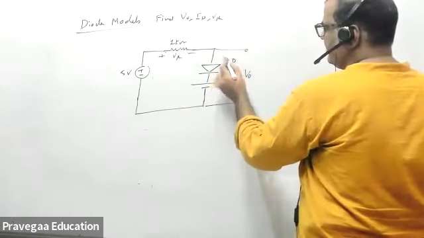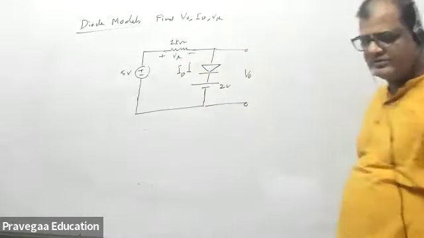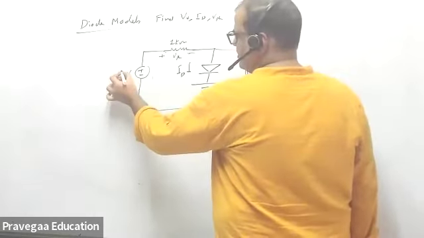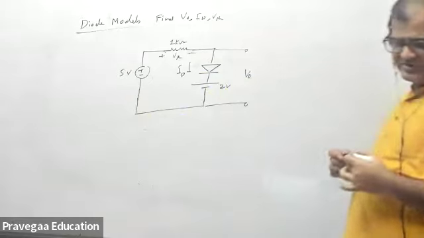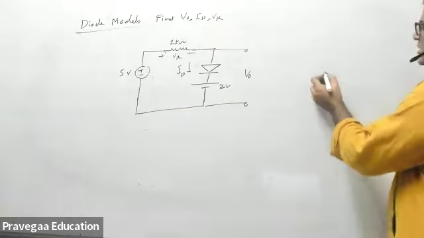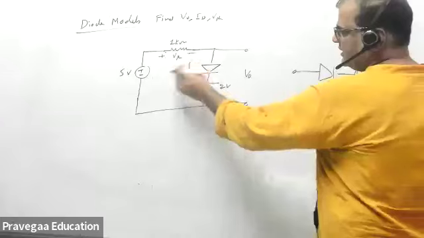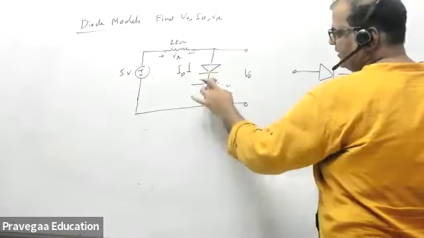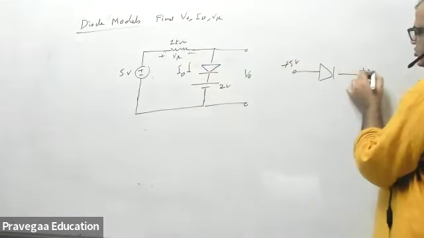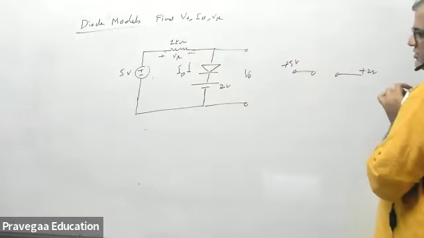Tell me what is V naught. Tell me, is this a forward bias or reverse bias? Forward bias, because if you make it open, then this point is plus 5 volt and this point is plus 2 volt. You check only when it is open. So this is a forward bias.